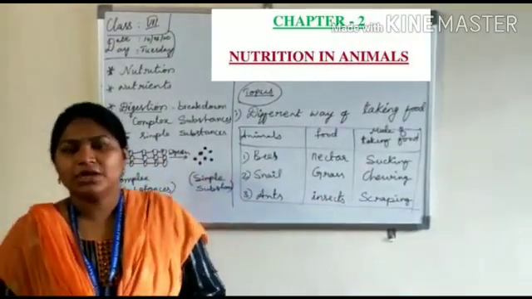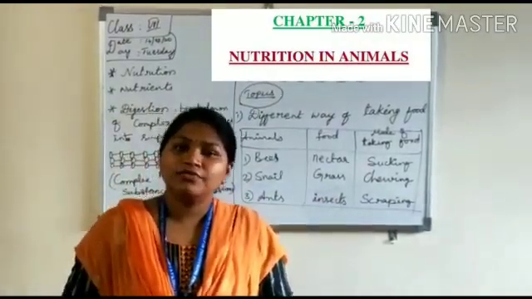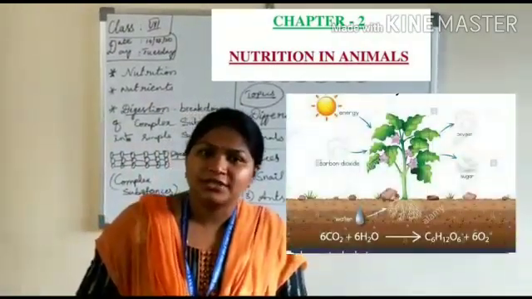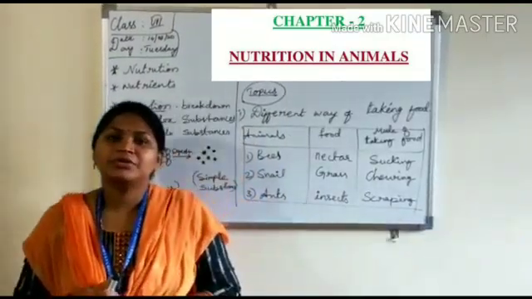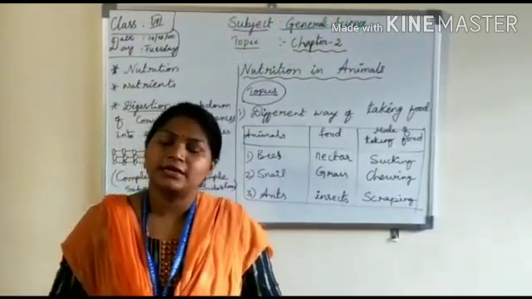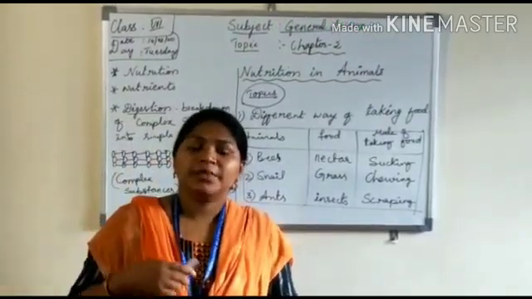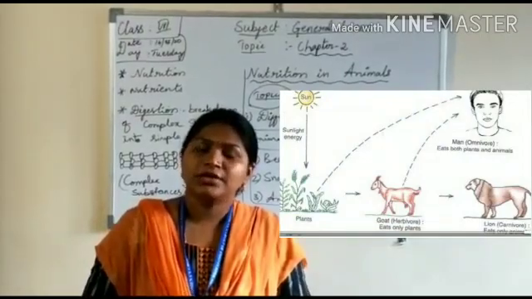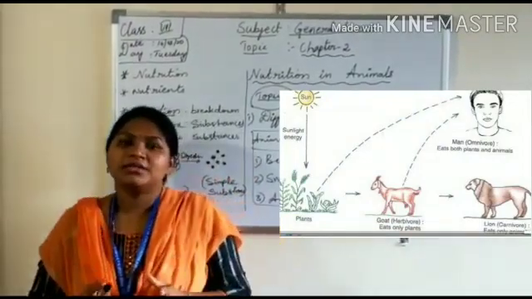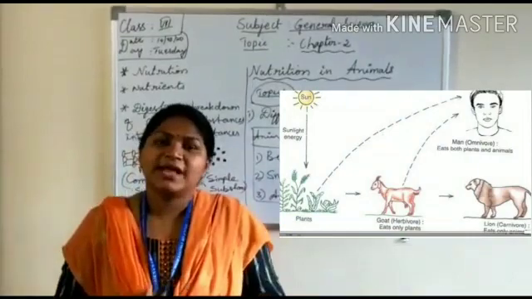So we know that plants can make their own food by the process called photosynthesis, but animals cannot. Why? Animals have to depend on plants directly or indirectly, by eating plants and by eating animals which depend on plants. So some organisms will eat plants as well as animals.